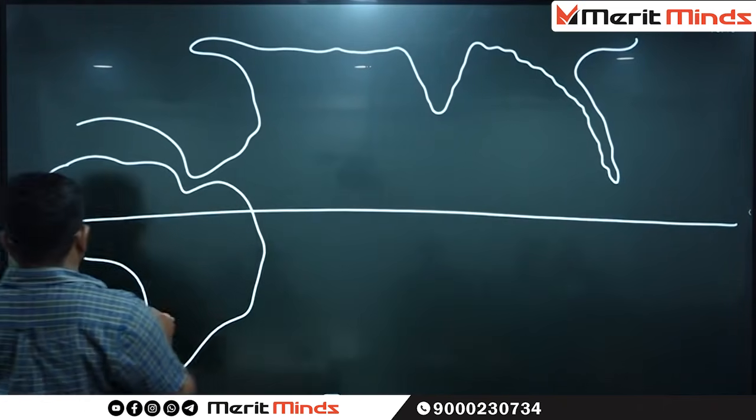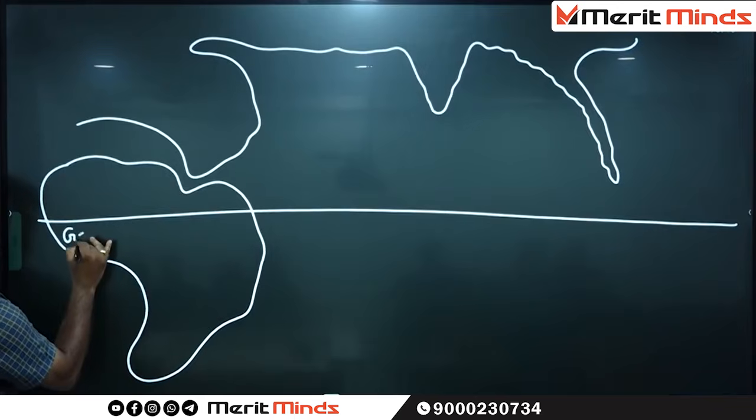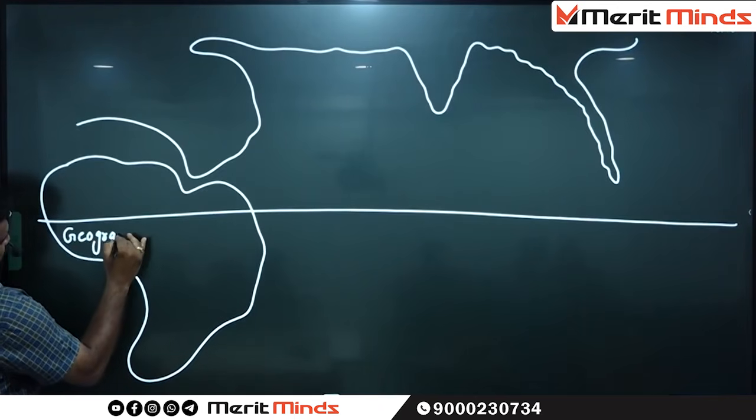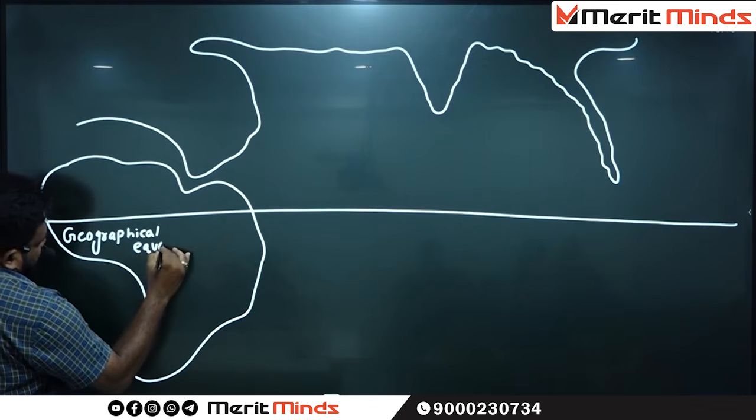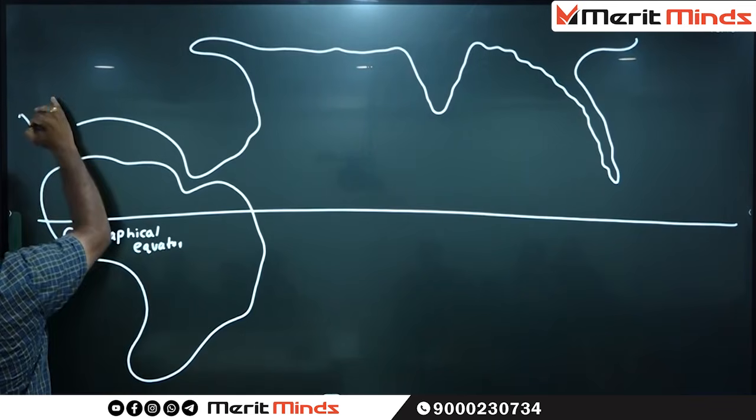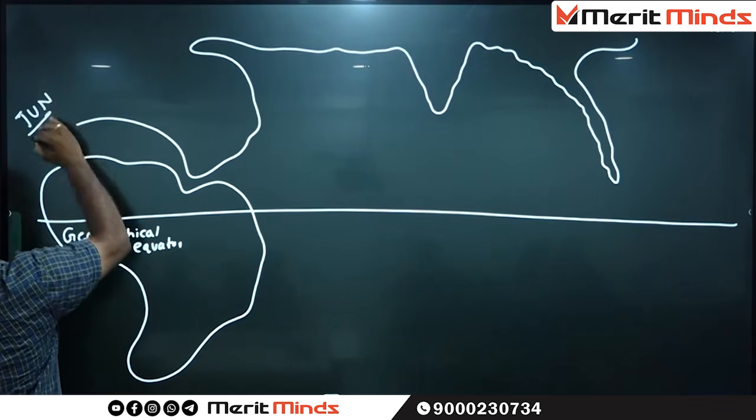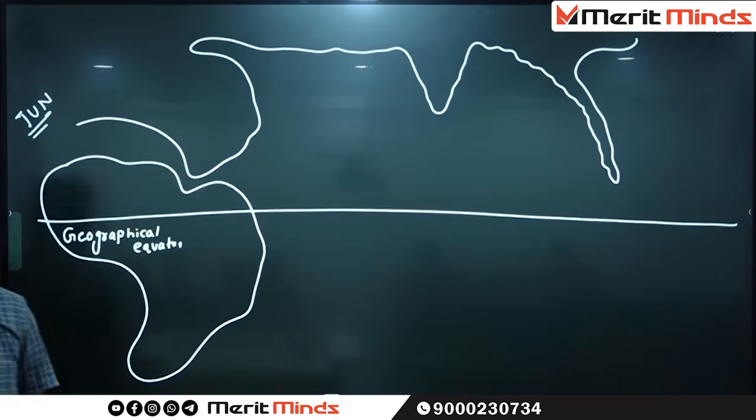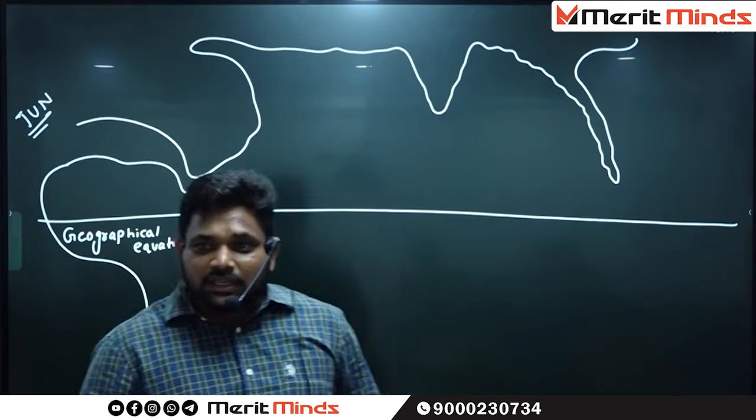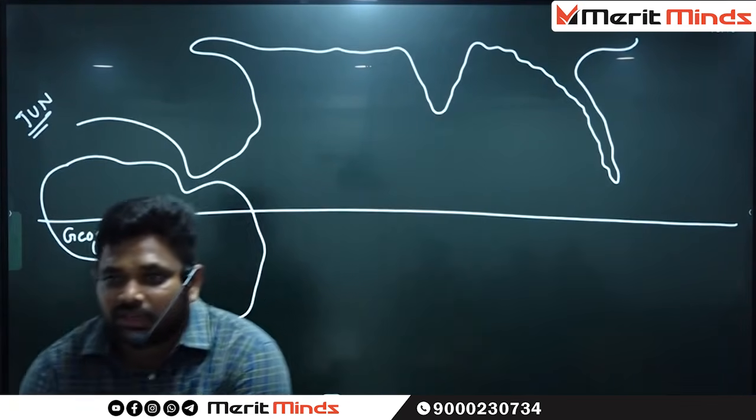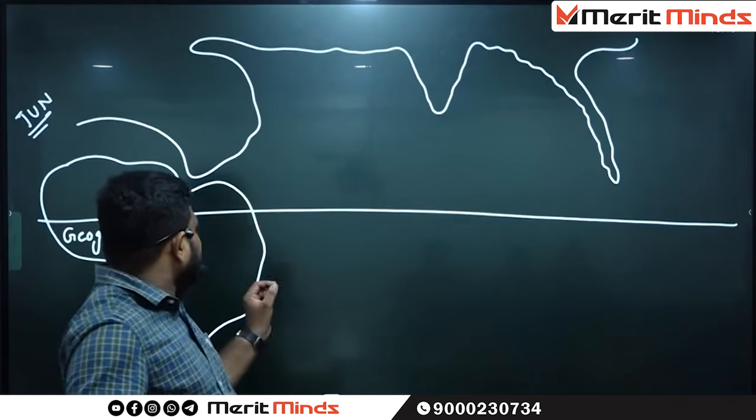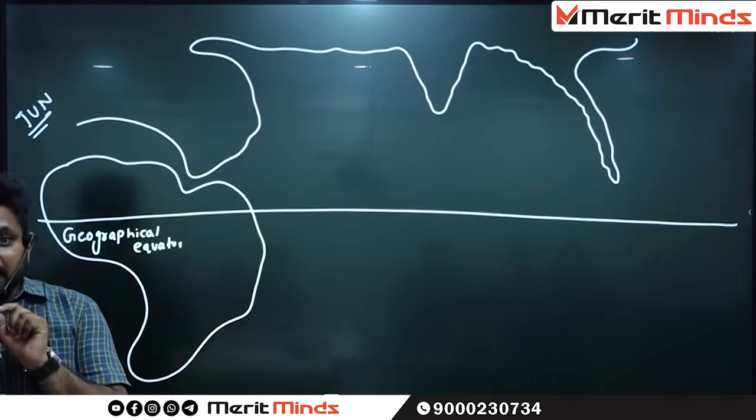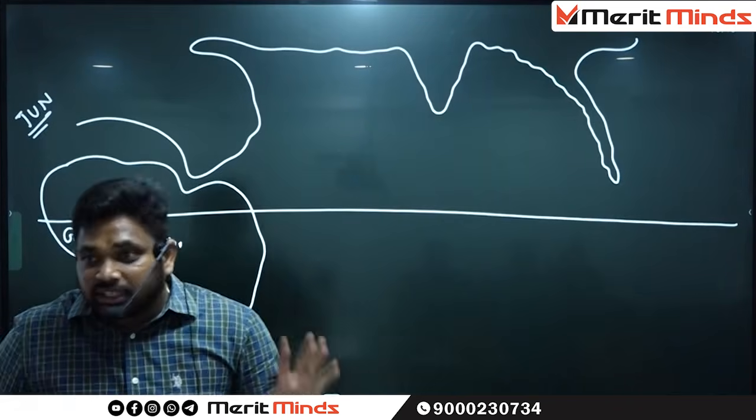Okay, this is called the geographical equator. Assume that this is the month of June. In the month of June, where can you find the ITCZ? Northern hemisphere or southern hemisphere? Northern hemisphere.